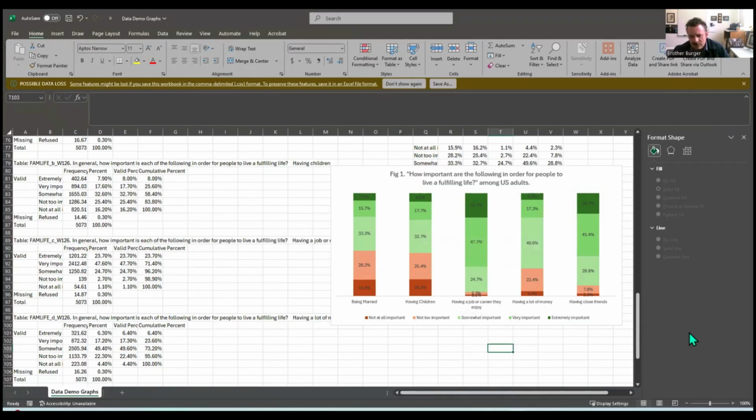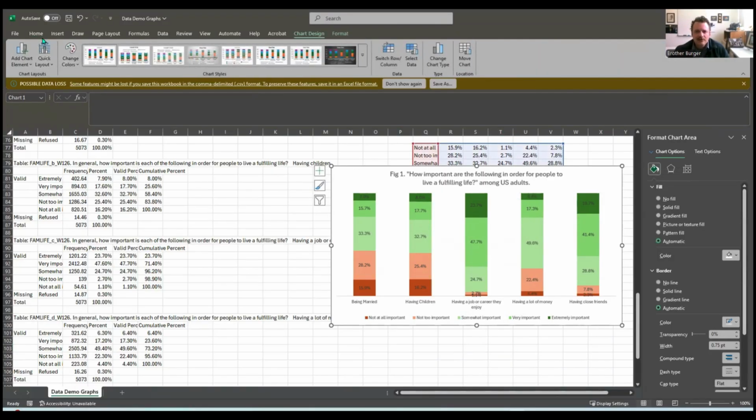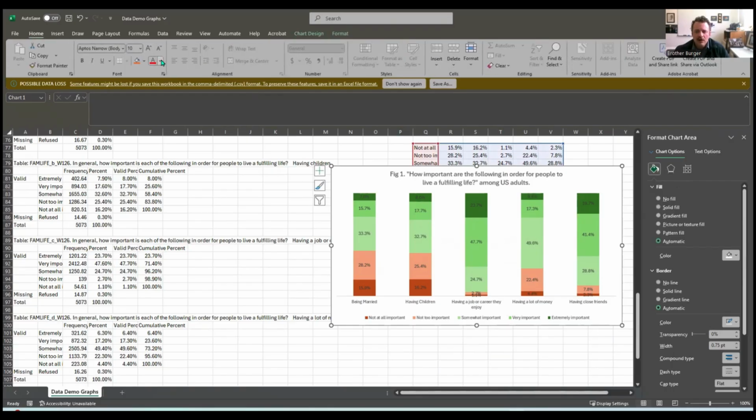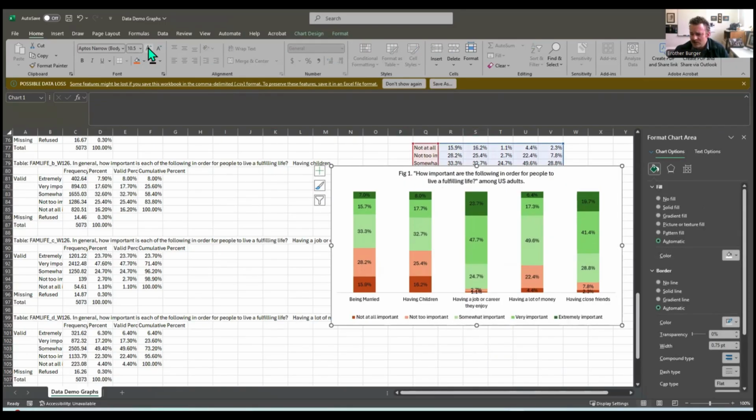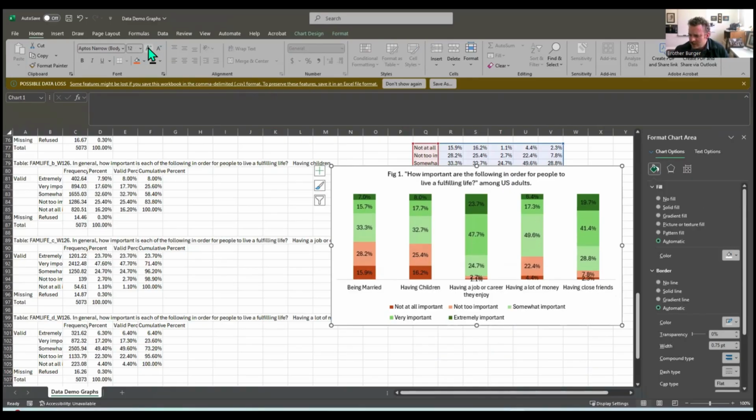First off, Excel loves to make graphs in gray text color. I hate it. So we're going to click it here. And then we're going to go to home. And on font color, let's change it to black just to make it easier to see. Let's bump our title up. Okay. In fact, let's bump everything up. So let's click on the whole graph and let's click the increase font size. There we go. That's a little bit better.